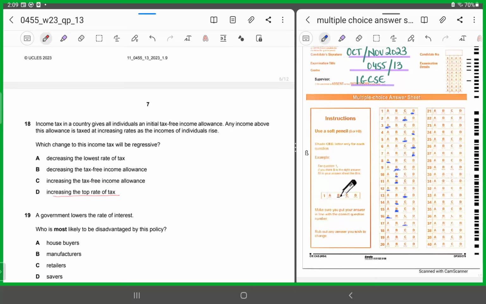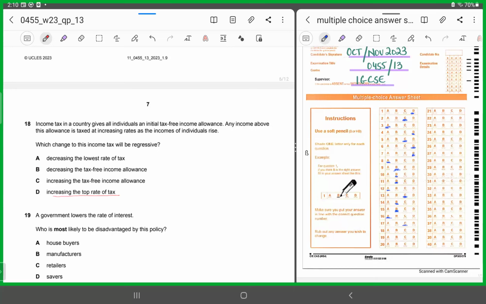Now beyond this band, the incomes are going to be charged at increasing rates, which means that as your income levels rise, a higher percentage of your income will be charged. Now they're saying which change to this income tax will be regressive.